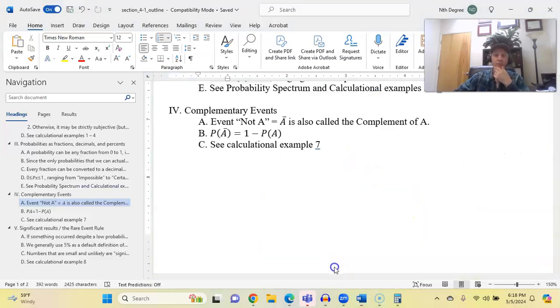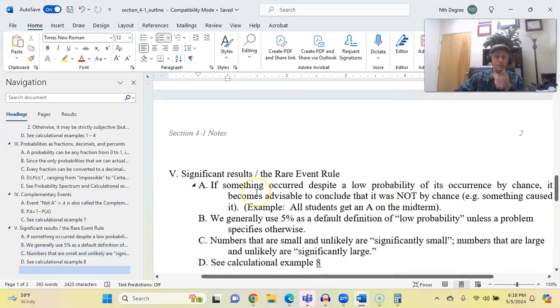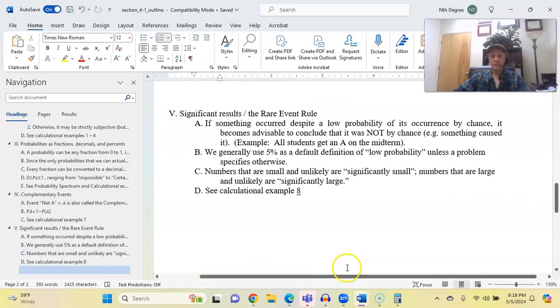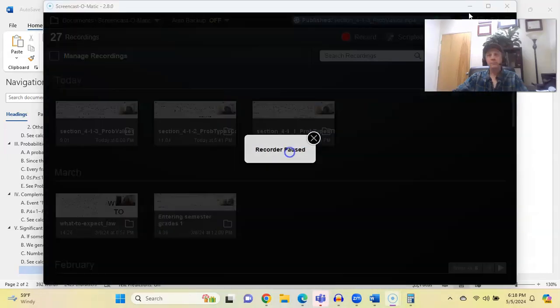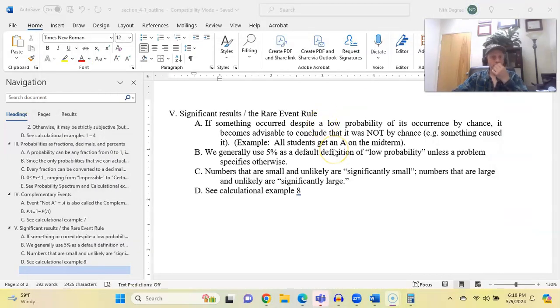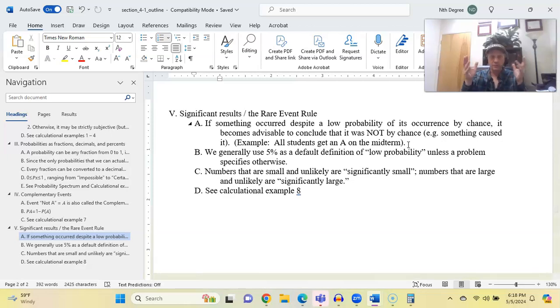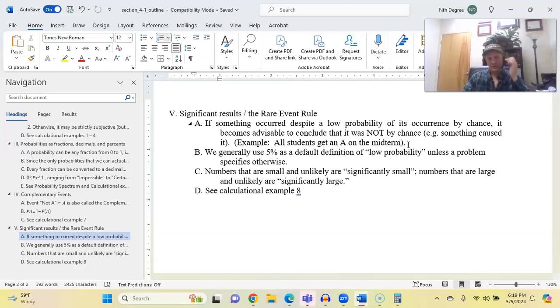All right, our final topic in this section is a very big, very important conceptual issue. And that is the issue of significant results and the rare event rule. All right, stick with me here. This is an important point, and I think the first time students are exposed to it, it's usually a little bit mind warping. Okay, so I'll make sure to take this slowly and carefully.